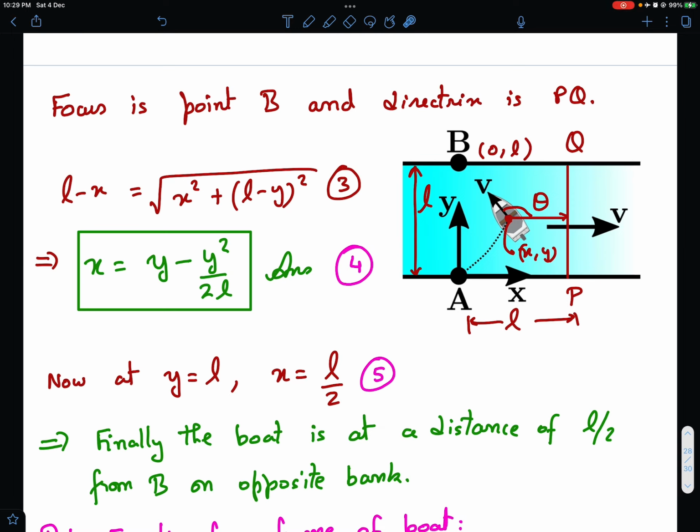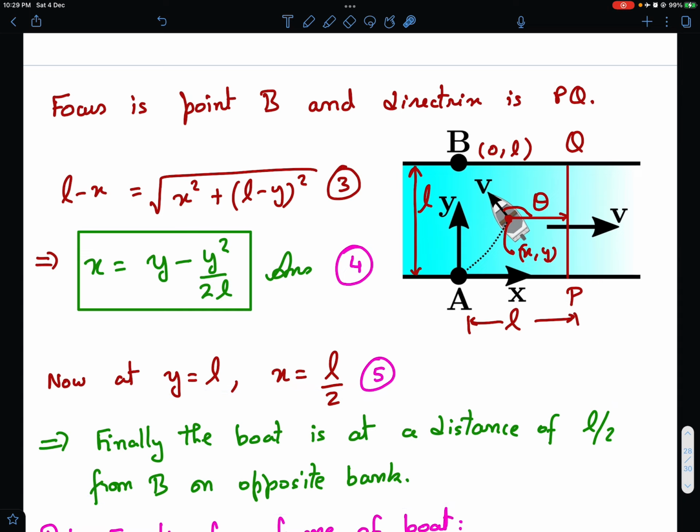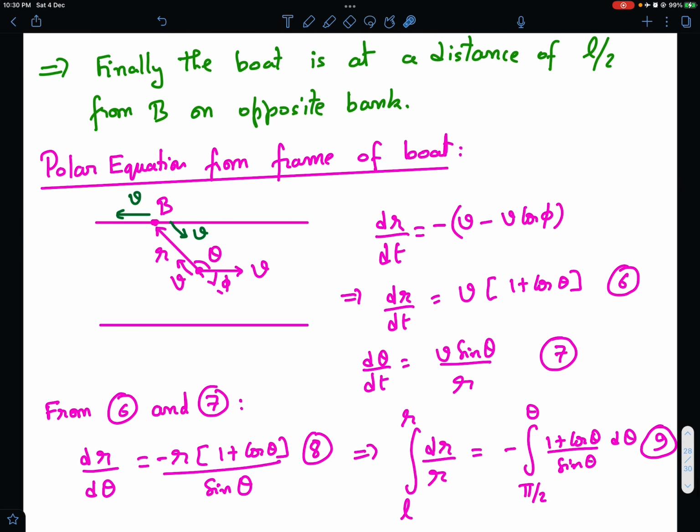Okay, so that's another part of the question, the final distance of the boat. That answer is L by 2. Now coming to the polar equation of the path of B as seen from the boat. So let's look at that.